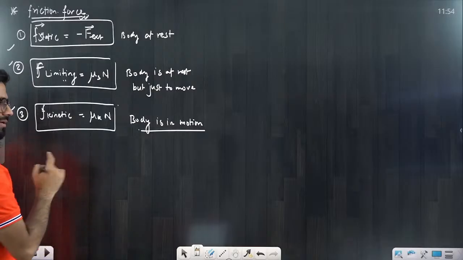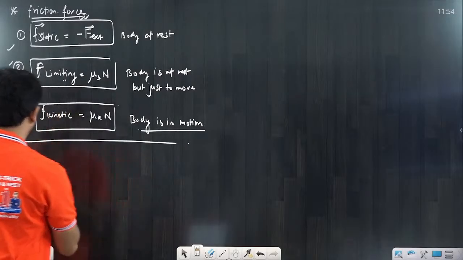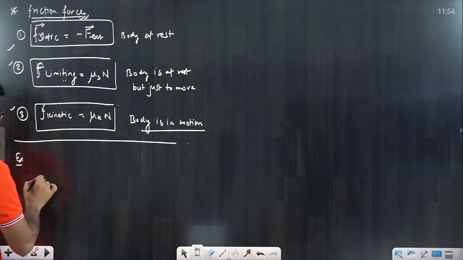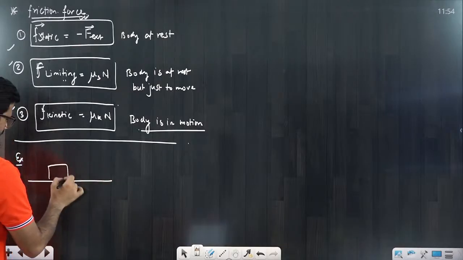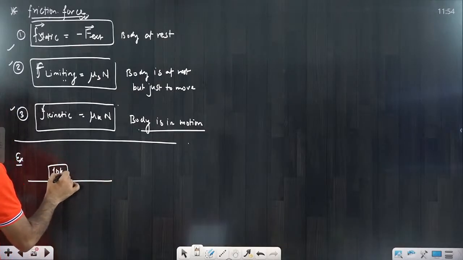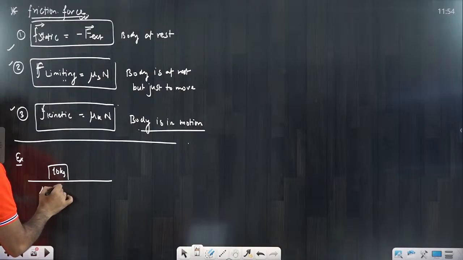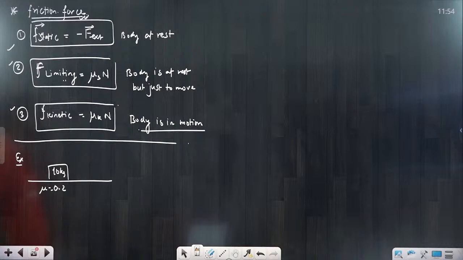Try to understand. I will give you some examples. Example 1, I am taking it very simple. Suppose you are putting one block here. This is a 10 kg block, and mu equal to 0.2. My first question is, what is the friction force acting here? Can anyone reply? What would the answer be?